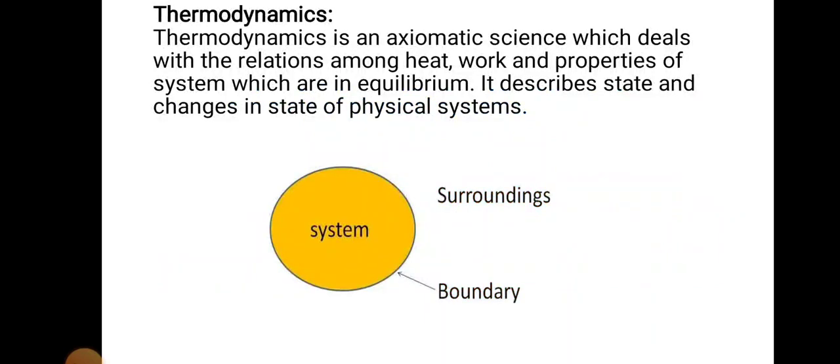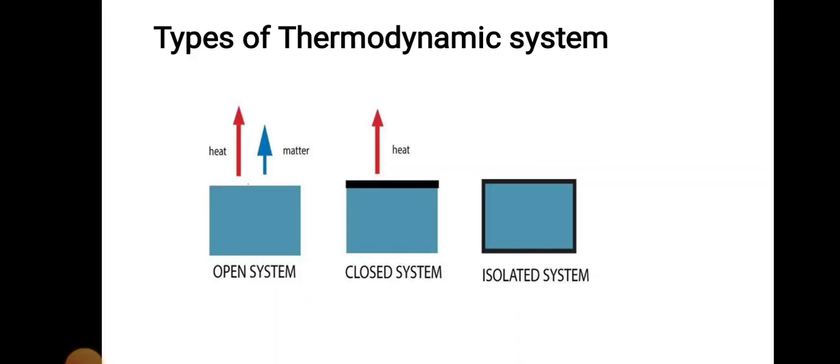What is the meaning of thermodynamics? Thermodynamics is an axiomatic science that deals with the relation among heat, work and properties of systems which are in equilibrium. It describes the state and changes in state of a physical system. These are the different types of thermodynamic system.